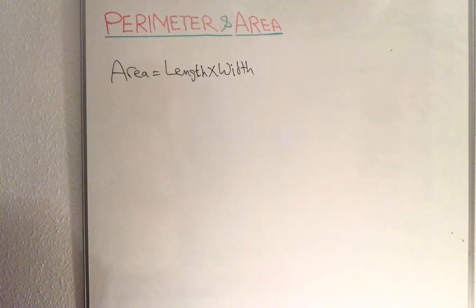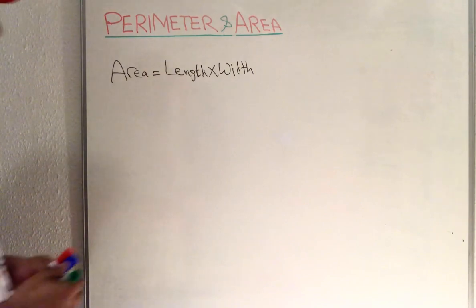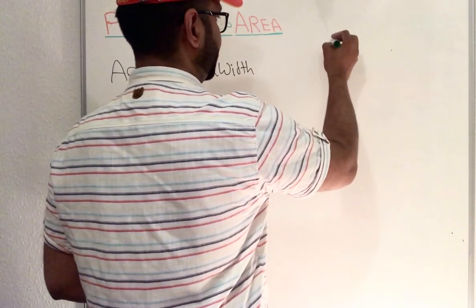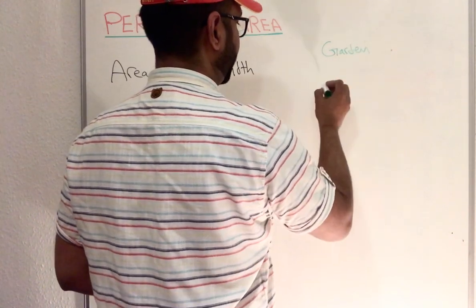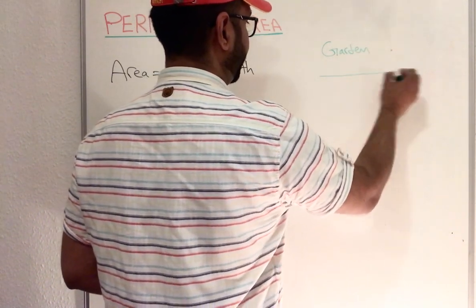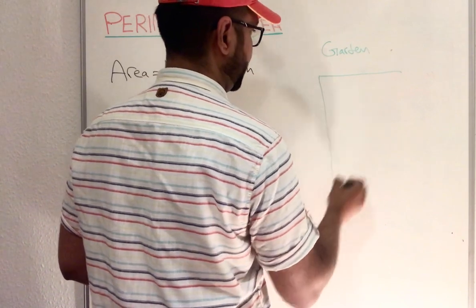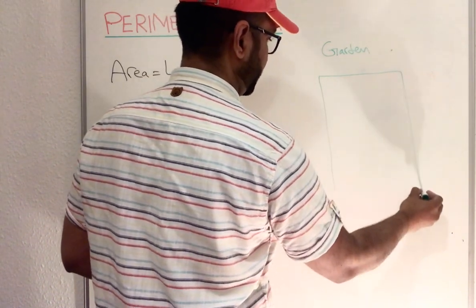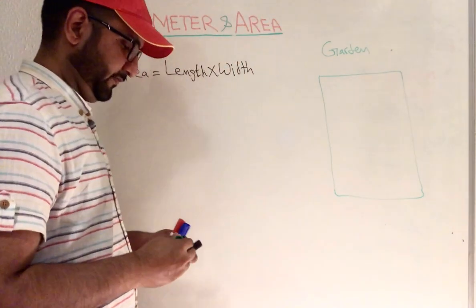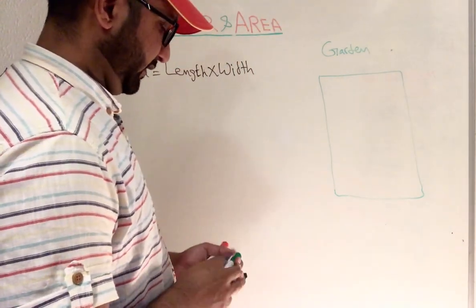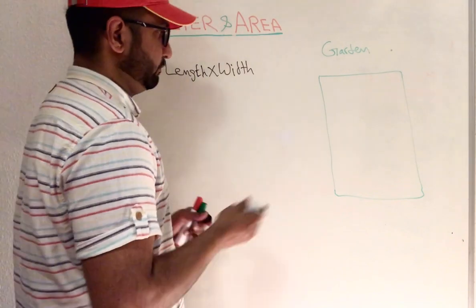For example, if we have a garden, I can write a garden. This is our garden.